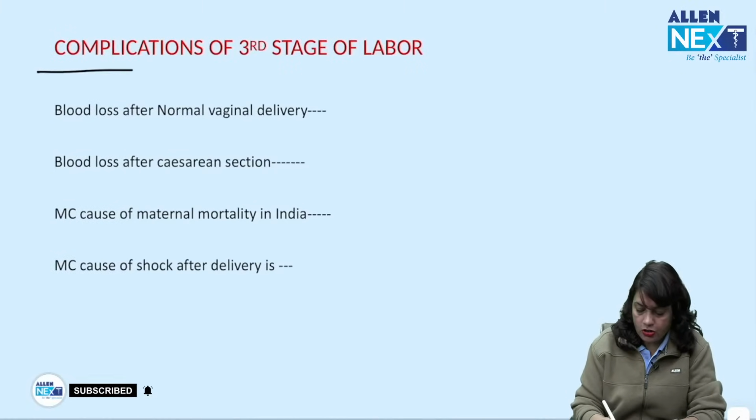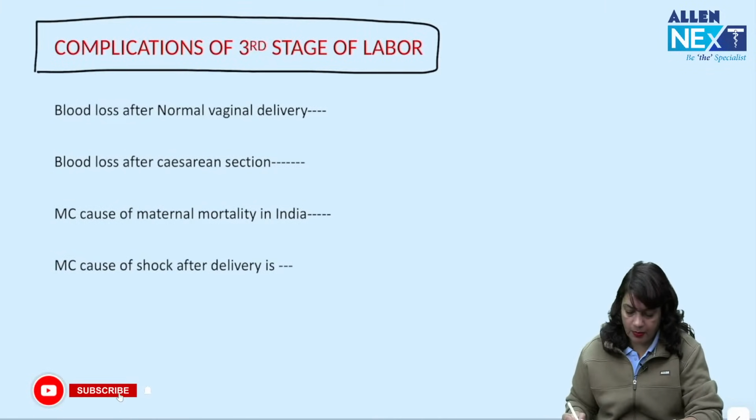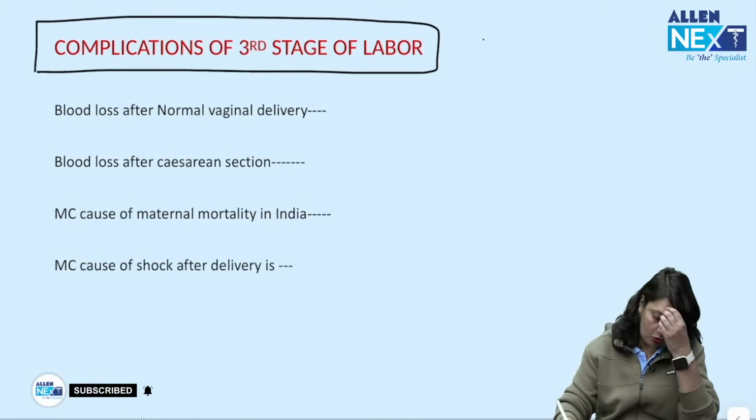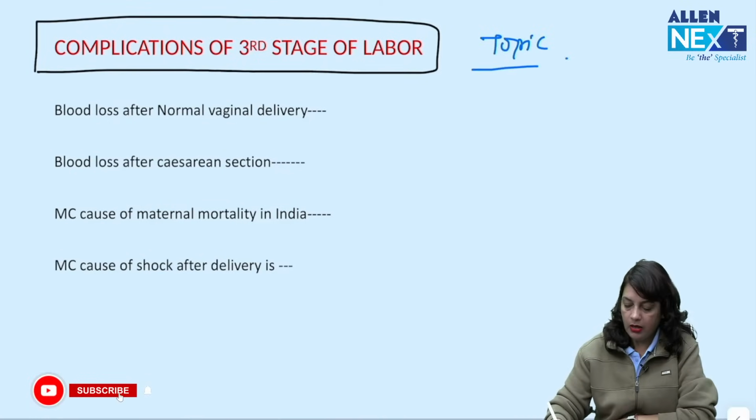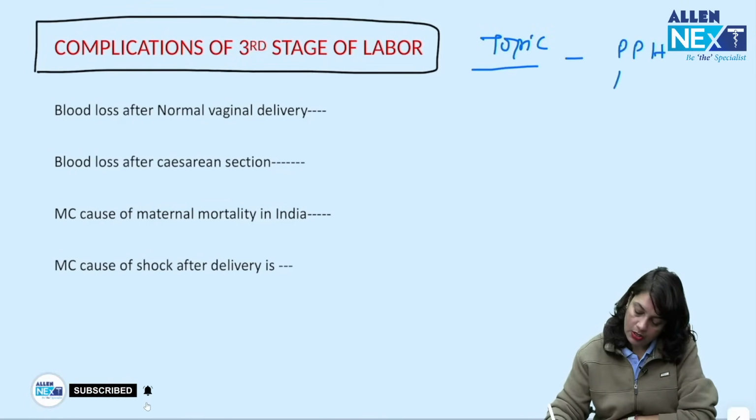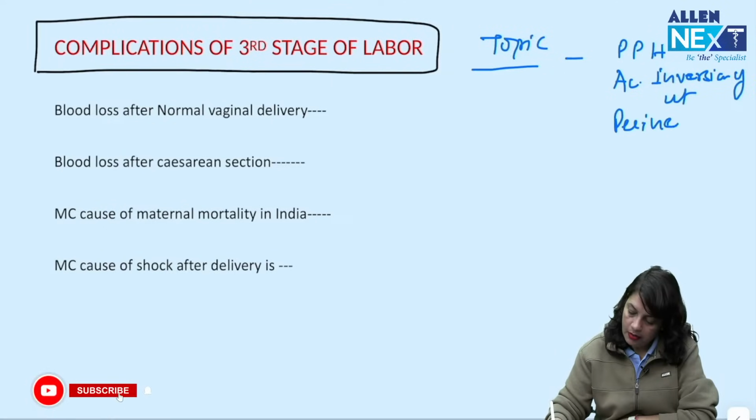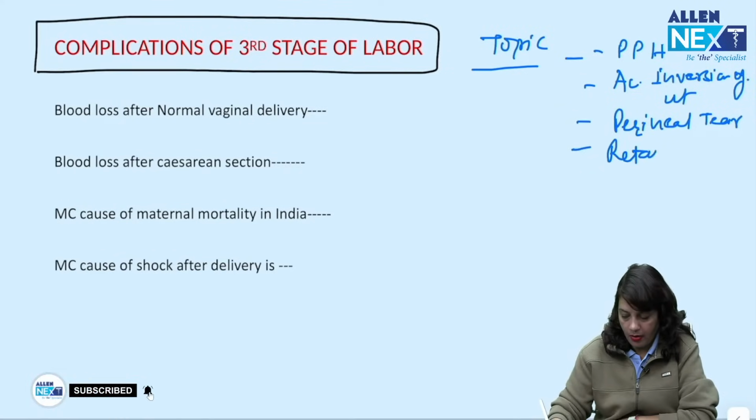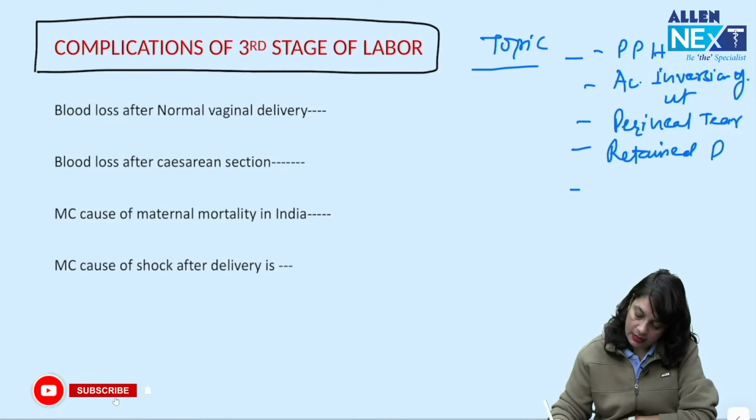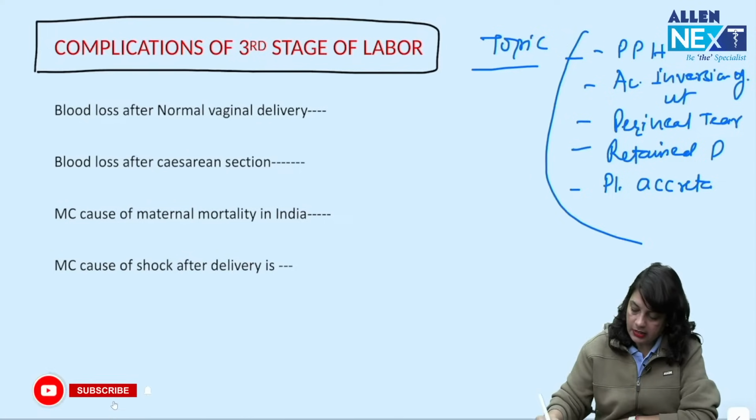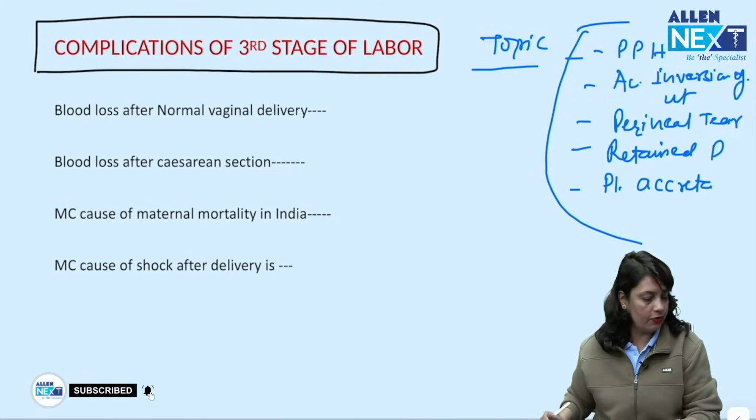Next topic is complications of 3rd stage of labor. That is a very important topic. Here you should read postpartum hemorrhage, you should read acute inversion of uterus, you should read perineal tear, I have been discussing in my classes. Then you should read retained placenta, you should read placenta accreta. This is what are the complications of 3rd stage of labor.